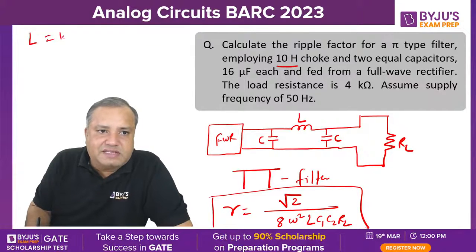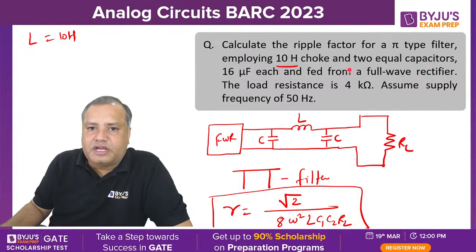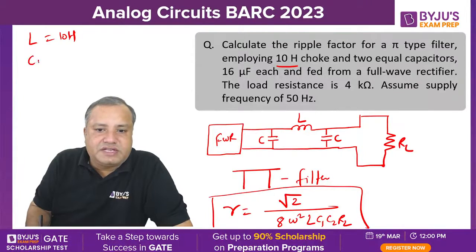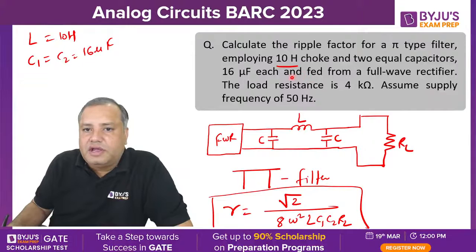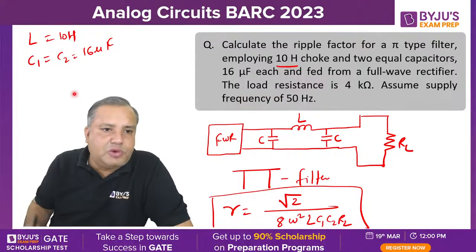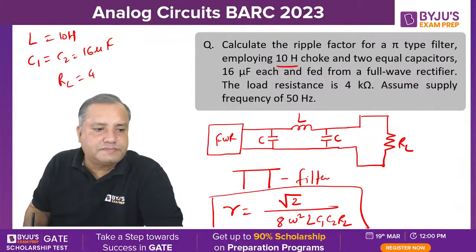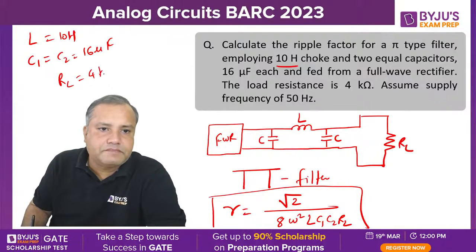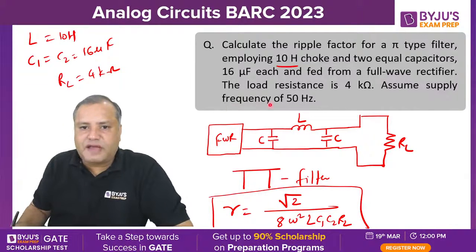Two equal capacitors, we can say that C1 and C2 both are equal, given as 15 farad, fed from a full wave rectifier. Okay sir, the load resistance is 4 kilo ohms. Assume supply frequency of 50 hertz.